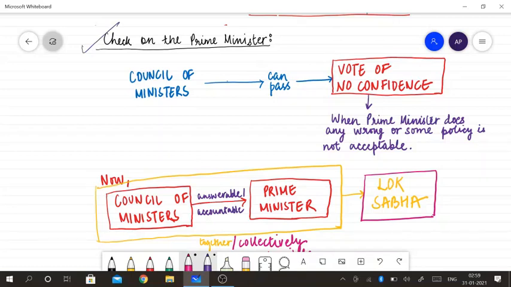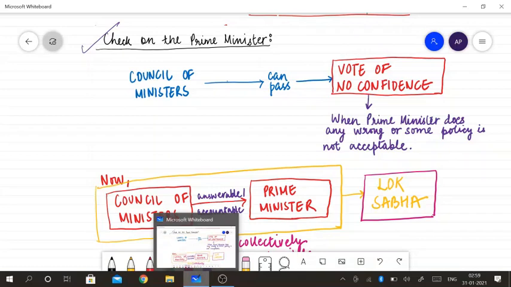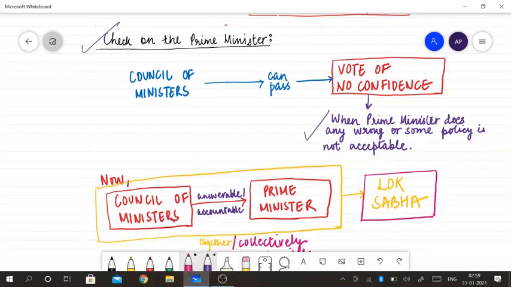If the Prime Minister is not doing his duty according to the constitution or is doing something wrong, then a no confidence motion can be passed in the Lok Sabha, in the parliament, not only by the opposition but also by the members of his own party. So this is the check on the Prime Minister.